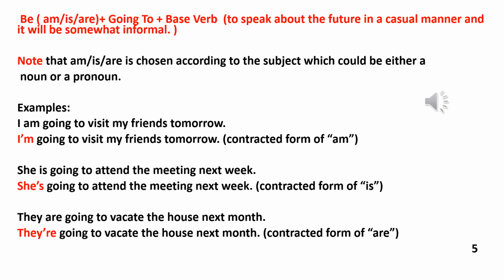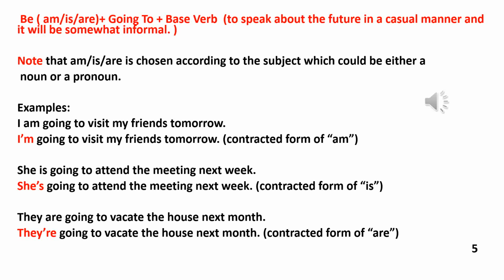Let's see the second structure, be plus going to plus base verb. Where do we use it? We use it to talk about future in a casual manner, and this will be somewhat informal. And you should also make a note that am, is and are is chosen according to the subject, which could be either a noun or a pronoun.